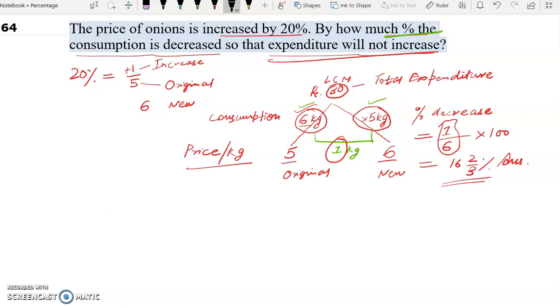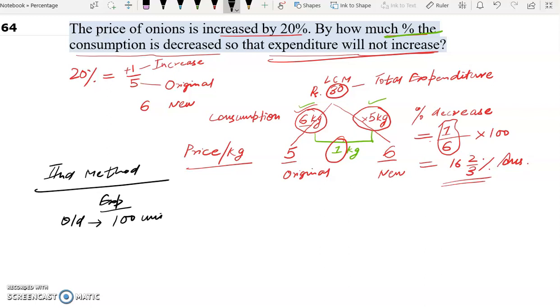Now this question can also be solved with a second method. In this question, let's say our expenditure, the old expenditure is 100 units. Now the price is increased by 20%. So the new expenditure will be how much? 120. 20% of 100 is 20. So 100 plus 20 will give us 120.